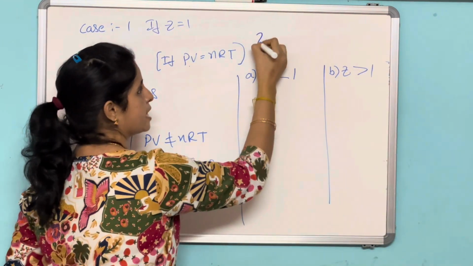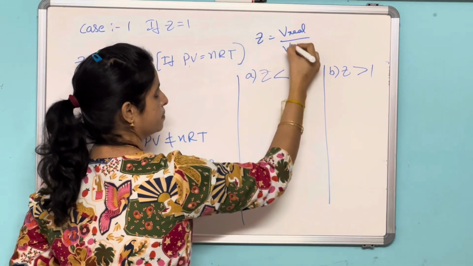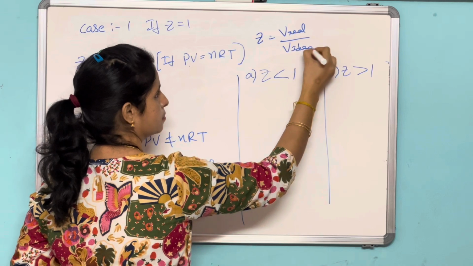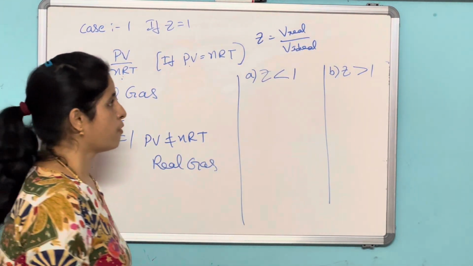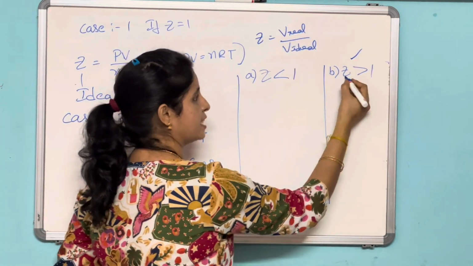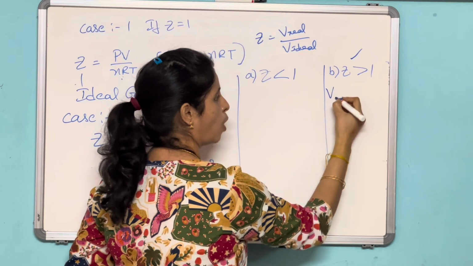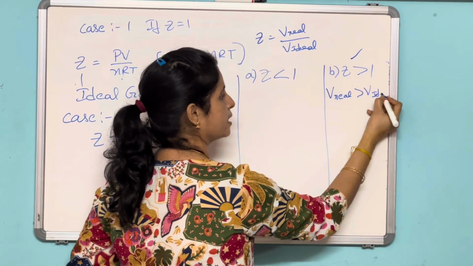Z is equal to V real by V ideal. So first case, Z greater than 1. When Z is greater than 1, the volume of the real gas is greater than the volume of the ideal gas.